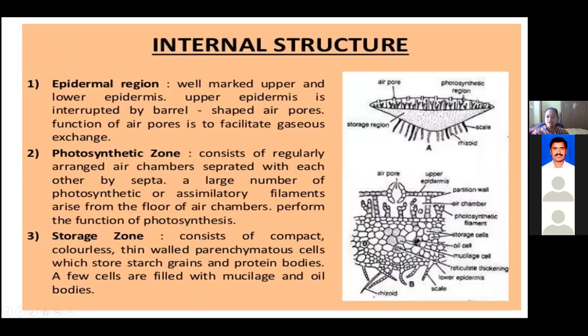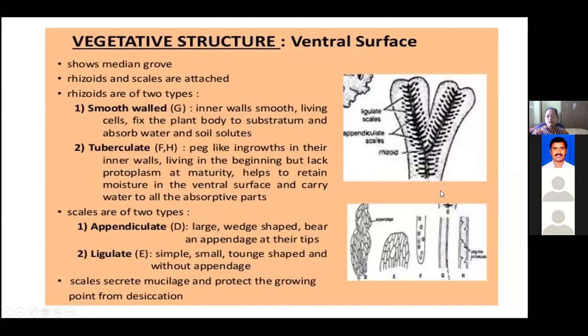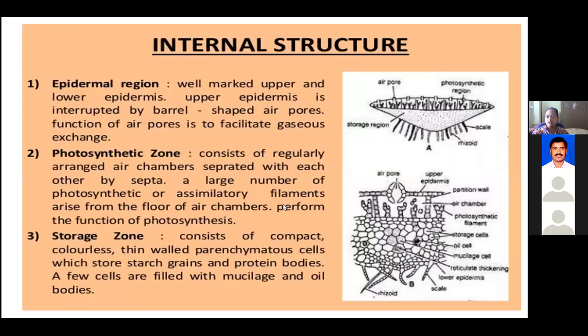So this is the dorsal surface and the ventral surface of the thallus. Now we are going into the internal structure, that is, the anatomy.